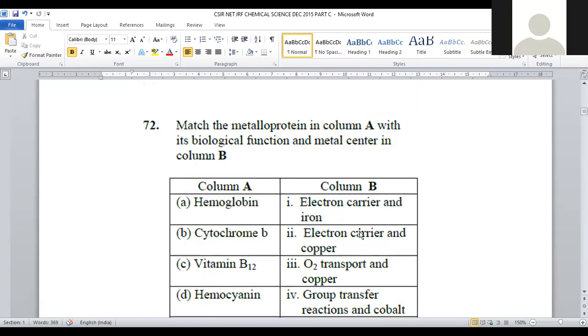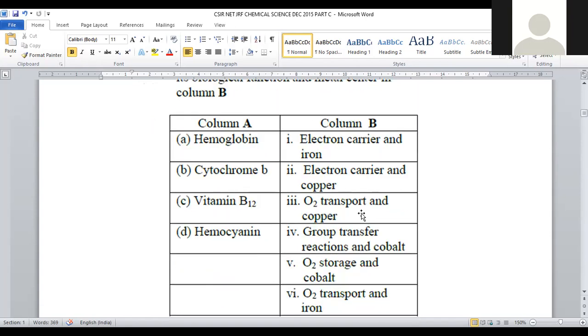Let us move on to question number 72. It is a part of bioinorganic chemistry. Here, two different columns are provided. We have to map both the columns. Hemoglobin, cytochrome B, vitamin B12, hemocyanin. These are the compounds which are present in living organisms, and we have to correlate their corresponding functions. For that purpose, let us see one by one.